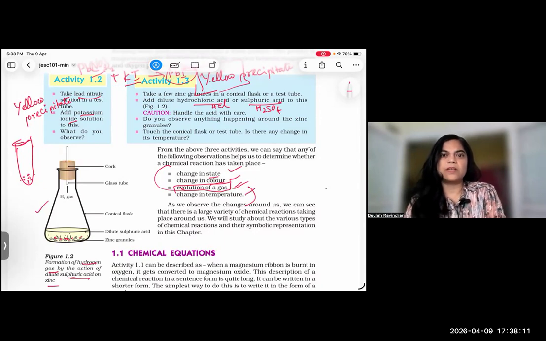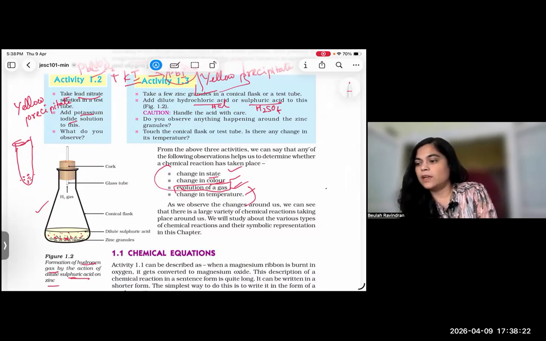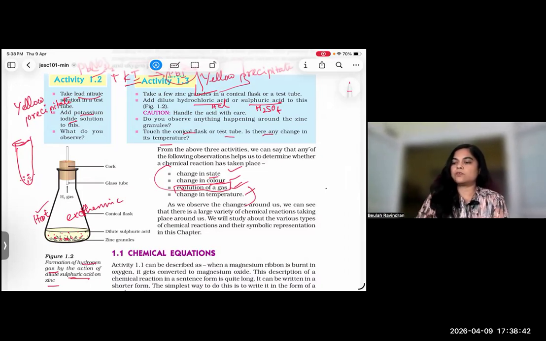So you can see bubbles are observed around the granules due to the release of hydrogen. Hydrogen is released. So touch the conical flask or test tube. Is there any change in its temperature? Definitely there will be a change, right? The conical flask becomes hot. Hot means it is exothermic, right? During the reaction, heat is evolved so that the flask is hot. Endothermic means heat is absorbed by the material. Can you understand this? So it is definitely hot. That is a heat change also.